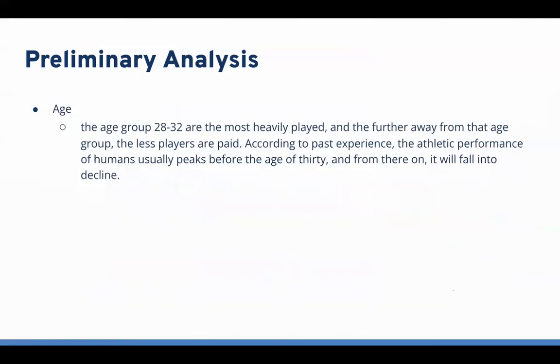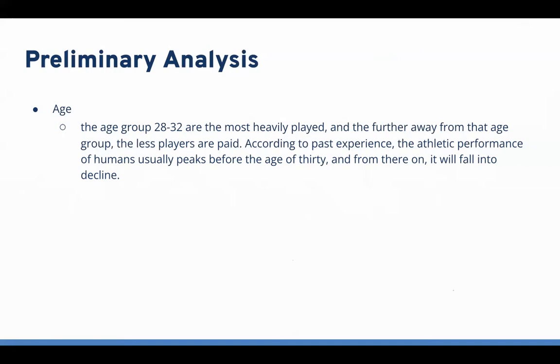And then we got another explanatory variable, which is the age. This variable also plays a very important role in determining the future of a basketball player. The age group 28 to 32 are the most heavily paid, and the further away from that age group, the less players are paid.